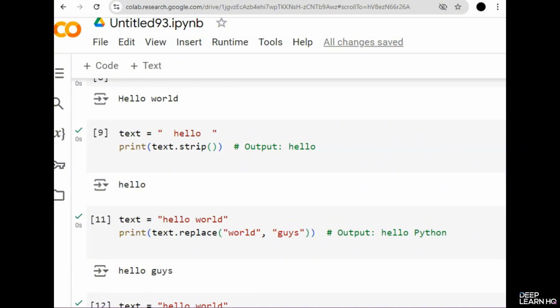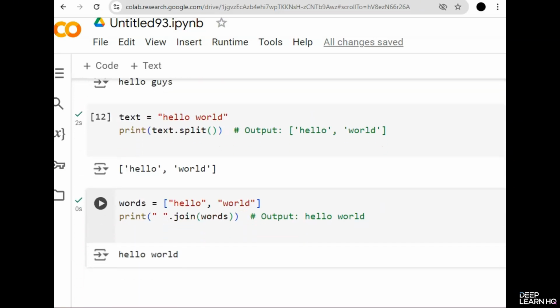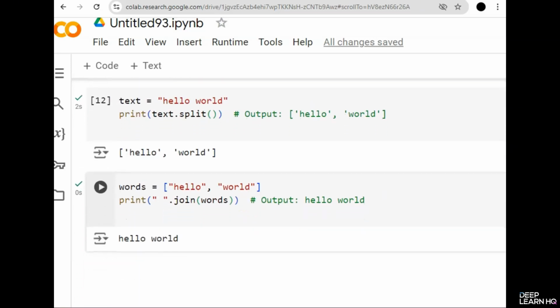In our next section, we'll dive into control flow, starting with if-else statements. So do experiment with these strings, methods, slicing, operations, and much more.